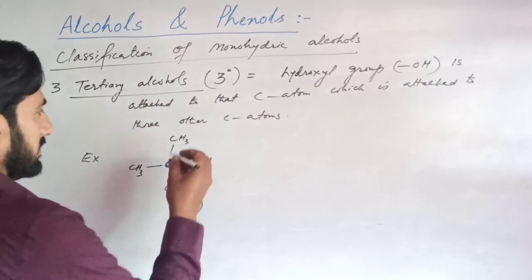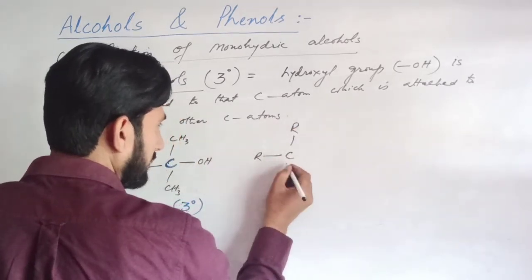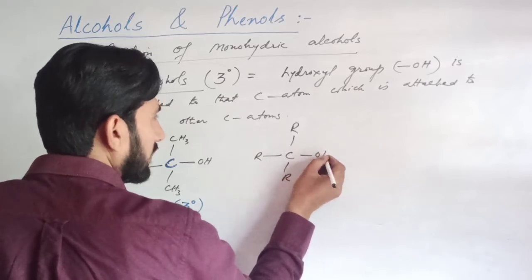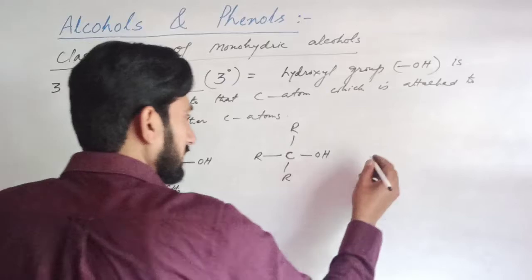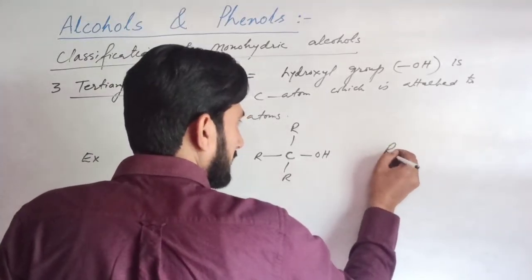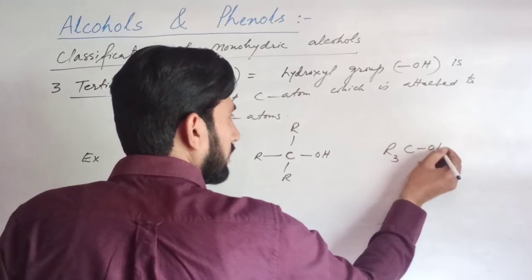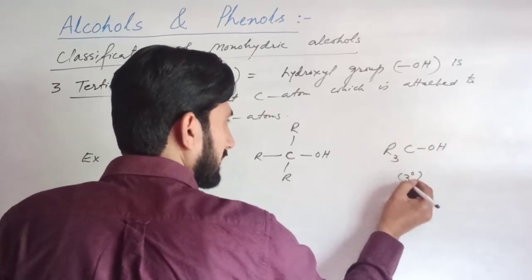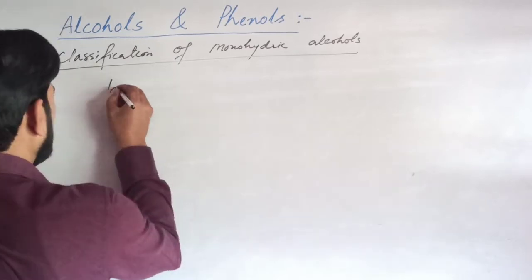Generally, the CH3 group may be any alkyl group, R group, R group, R group, and OH. This OH group is attached to this carbon atom. The general formula for tertiary alcohol is R3COH, tertiary alcohol.